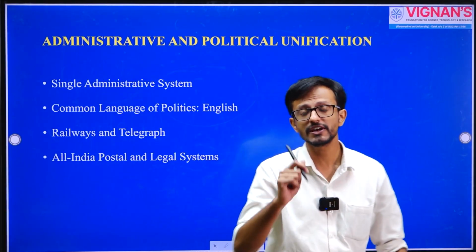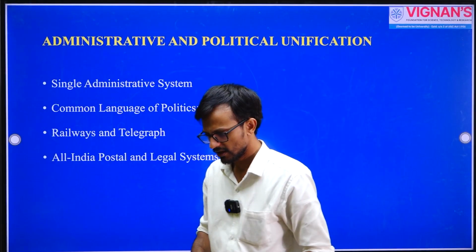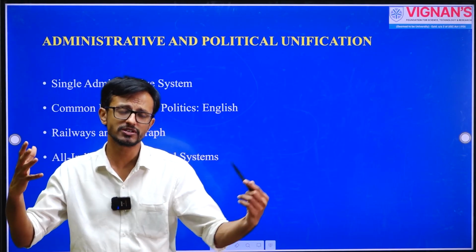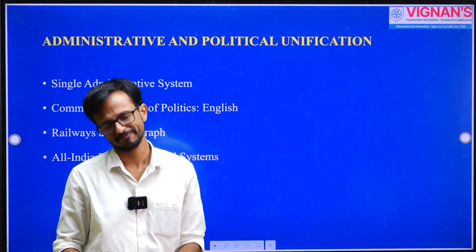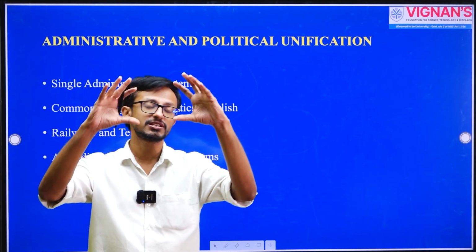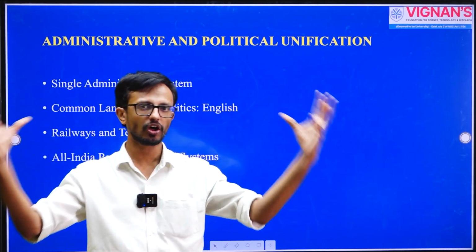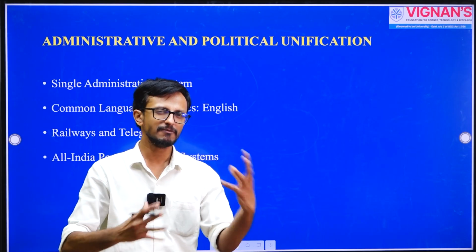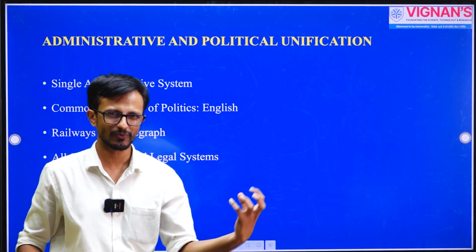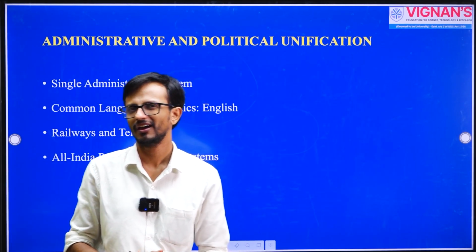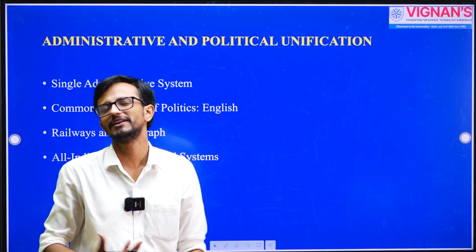Next is administrative and political unification. So the 1857 revolt was not a unified revolt. It was a revolt that happened mostly in the northern part of India, and its implications were there in certain parts of western India as well, like Maharashtra, where the doctrine of lapse was implemented.